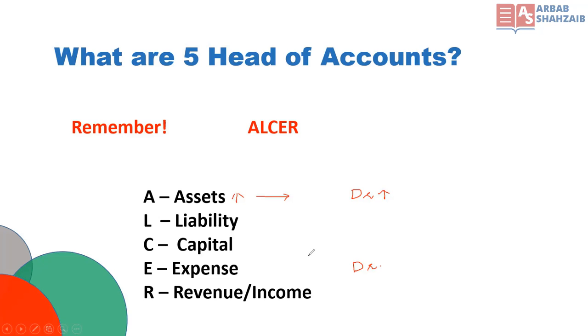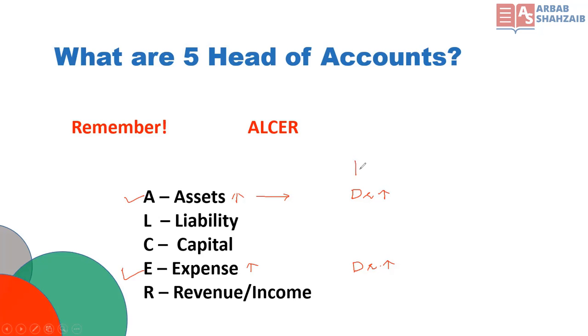And for any expense, for example salary expense, wages expense, utility expense, any kind of this expense will increase your debit side. So an increase in expense will also increase the debit side. Okay. One more thing. Now we have learned that whenever asset and expense increase, it is always a debit entry. So the remaining will be credited.